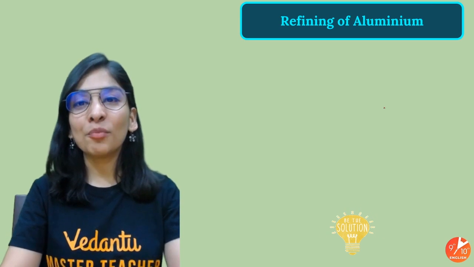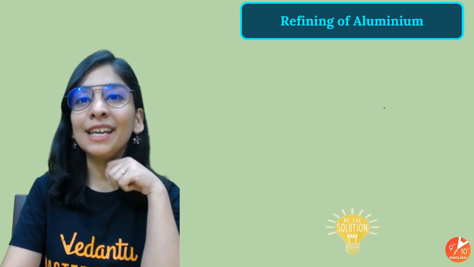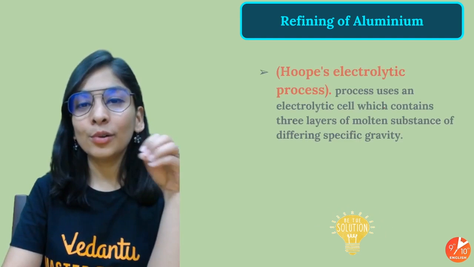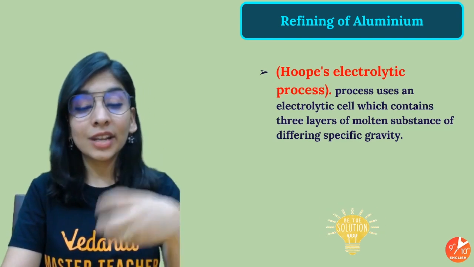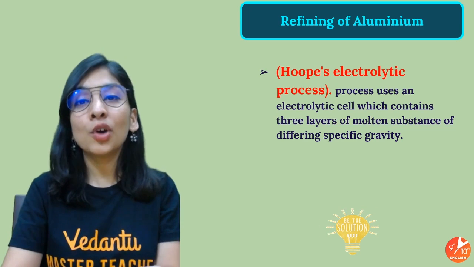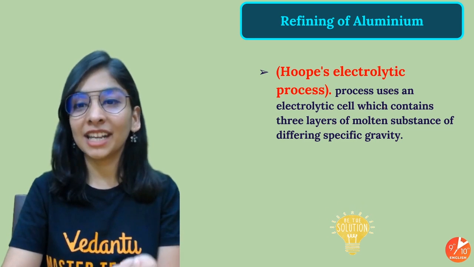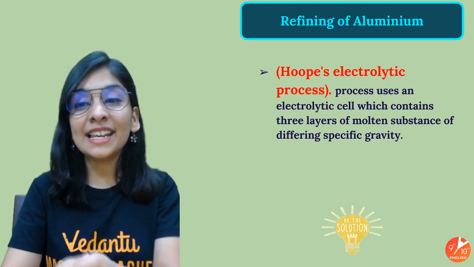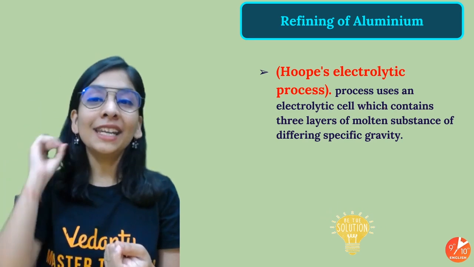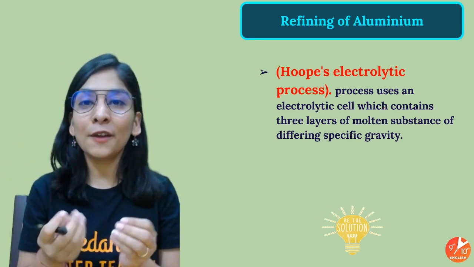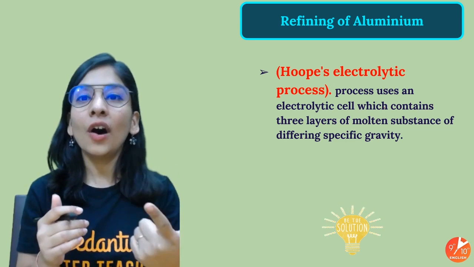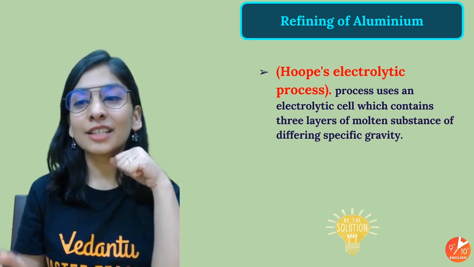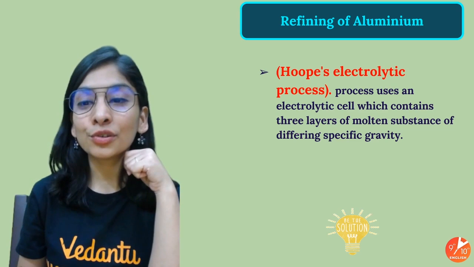Now we'll talk about the third step, that's refining of aluminium. I told you, if we get aluminium that is somehow not that pure and someone is giving you impure aluminium, how are you going to purify it? So that's Hoope's electrolysis process. The refining process also works best if we prefer electrolysis. So we talked about Bayer's process, Hall-Heroult's process. This third is Hoope's process, that is used for what?